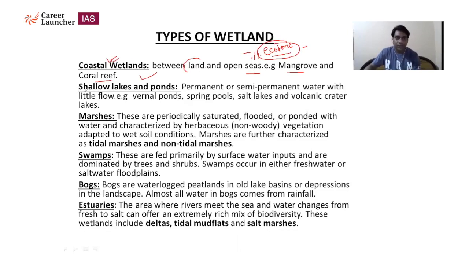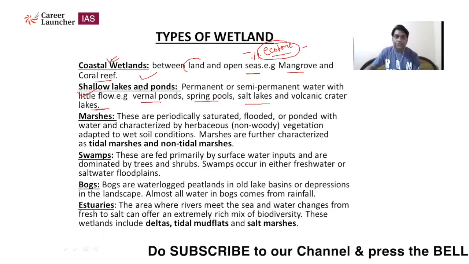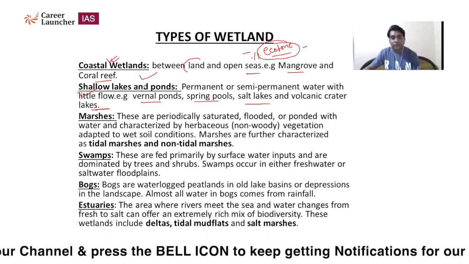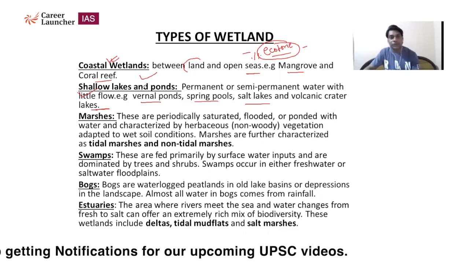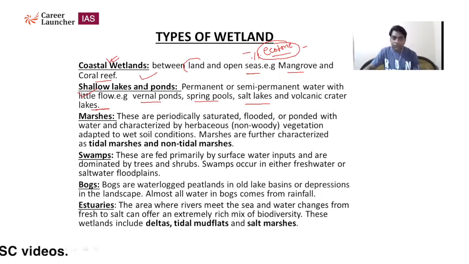Another one is called shallow lakes and ponds: permanent or semi-permanent water with little flow. Examples: vernal pond, spring pool, salt lake, volcanic crater lakes. This is where water is present temporarily or permanently. Such lakes and shallow lakes or ponds are also included as part of wetlands. So in prelims, UPSC may ask a question about which of the following does not come under the category of wetland. So this categorization is very, very important.